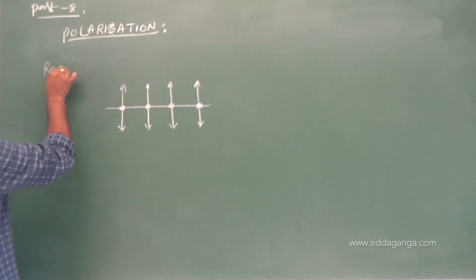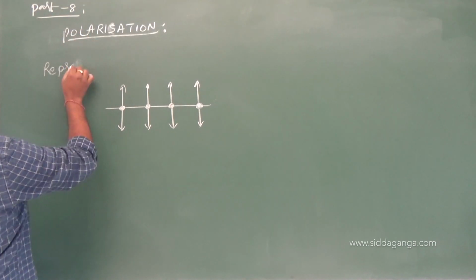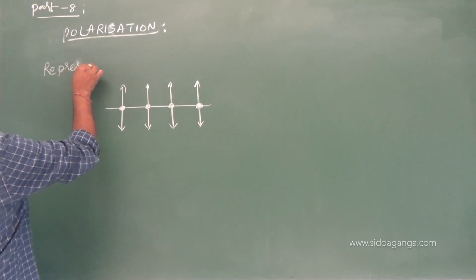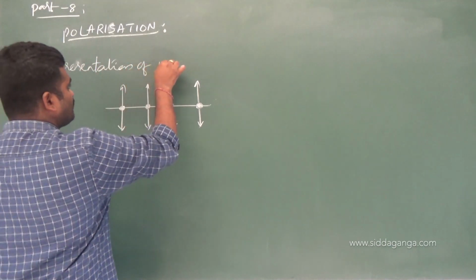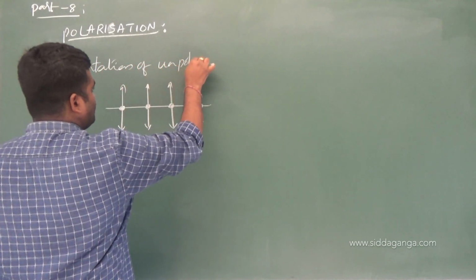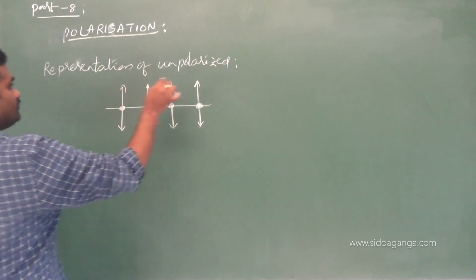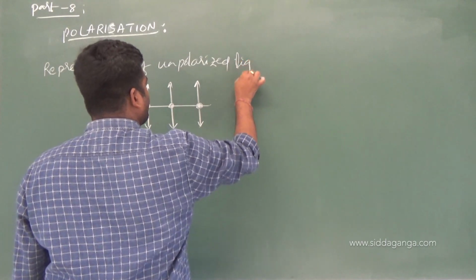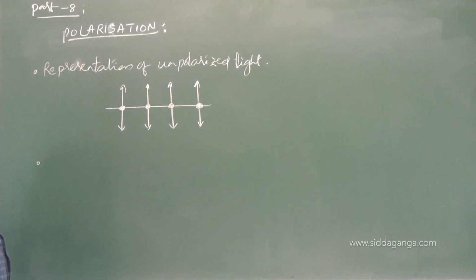Remember this. How to represent unpolarized light means representation of unpolarized light. Remember this point. How to represent polarized light now?